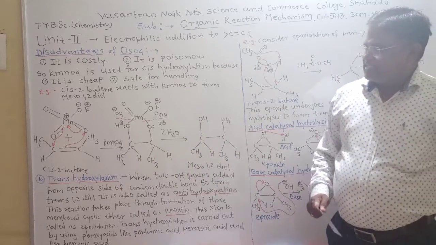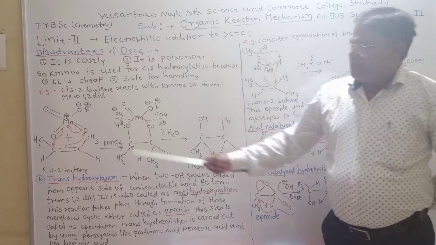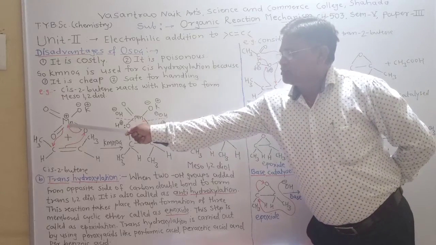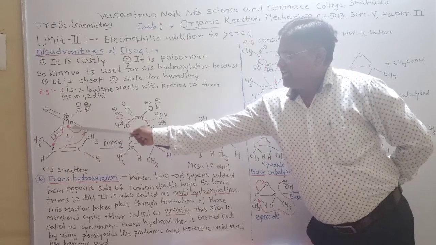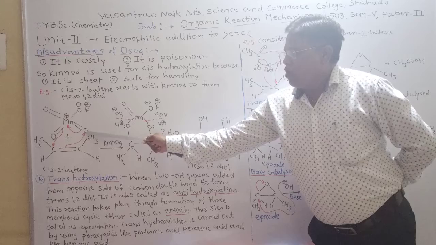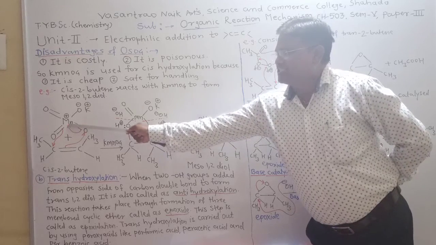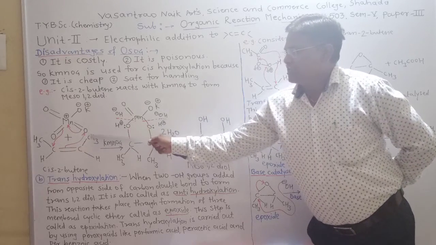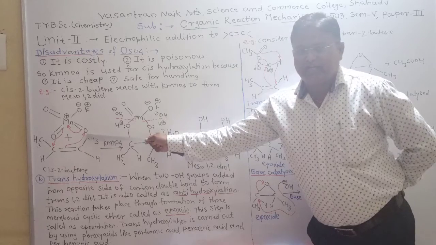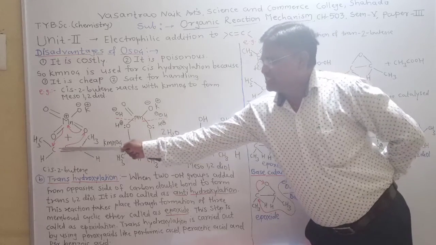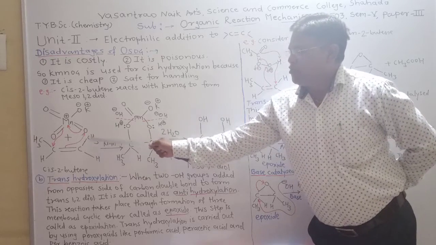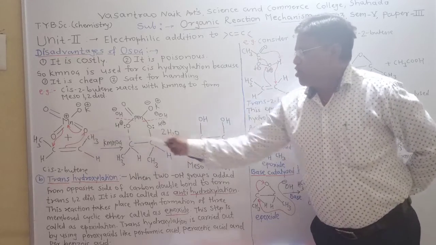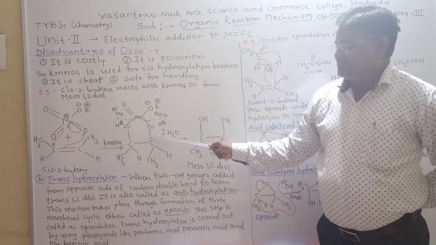Now in this mechanism, what happens? Manganese is electron deficient, so it has need of electrons, so it attracts the Mn-O bond pair of electrons toward itself. So oxygen becomes electron deficient, so oxygen attracts the carbon-carbon pi electrons toward itself. So there is a new bond formation between carbon and oxygen atom like this.